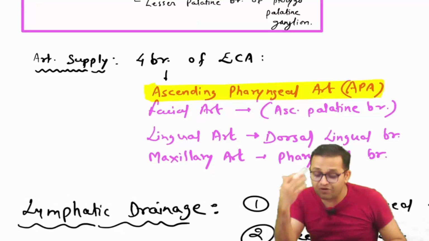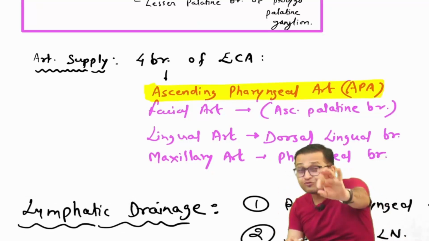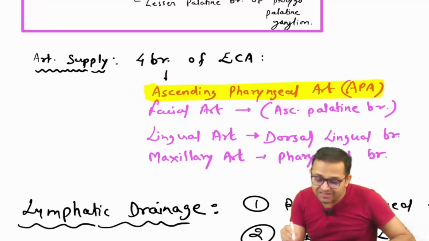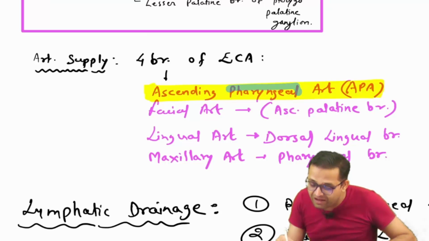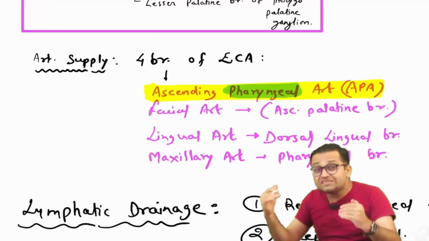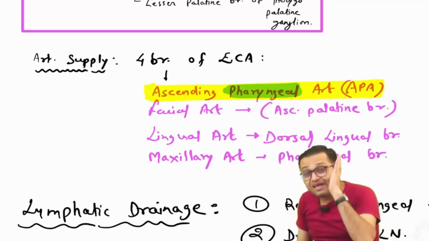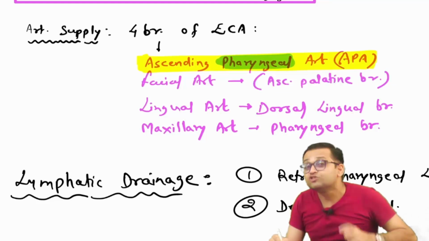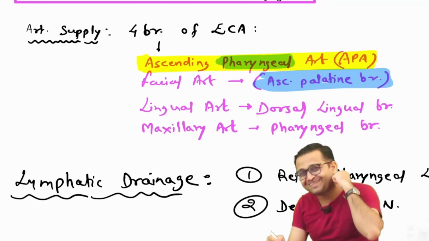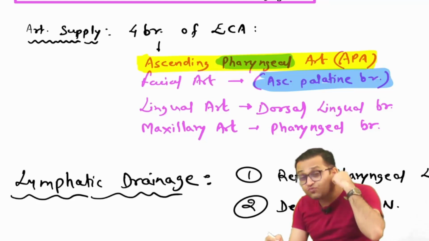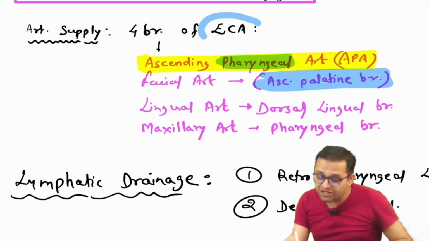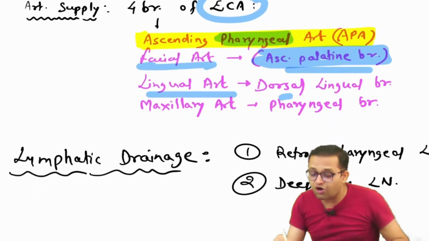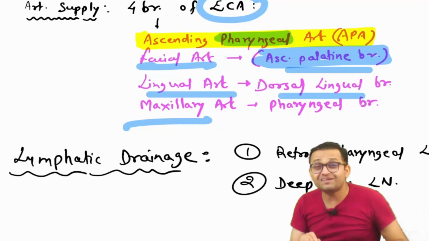Okay, sir. Now we are talking about our arterial supply. Do you remember in the face I told you about the arterial supply? Sir, it is the pharynx. So it is supplied by the ascending pharyngeal artery. Yes, everything is hidden in the name. इसके नाम में लिखा है बेटा pharyngeal artery. Ascending pharyngeal artery is supplying the pharynx. Also, there is our facial artery which is giving the ascending palatine branch. जो नदी जहां बहती है, जहां रहती है, उस एरिया को सप्लाई करती है. So which artery is here? Ascending pharyngeal artery, which is the first branch of the external carotid artery. Yes, also the facial artery, ascending palatine artery, also the lingual artery, dorsal lingual branch, it is close to the pharynx. Also the maxillary artery, it is giving the pharyngeal branch.